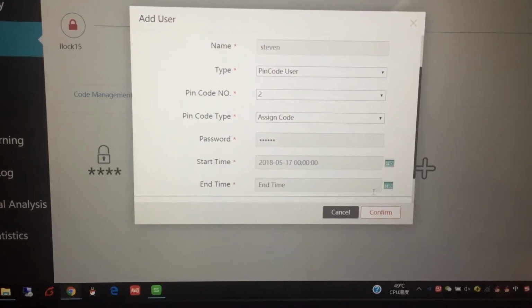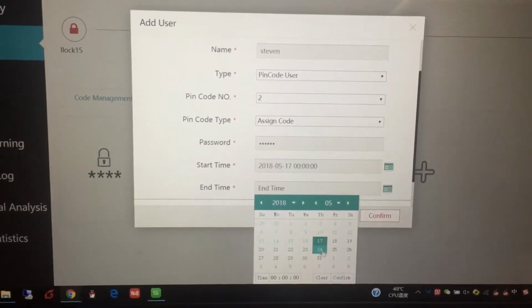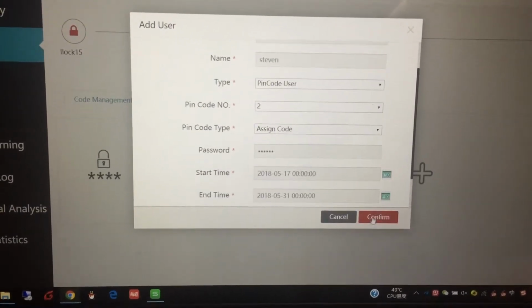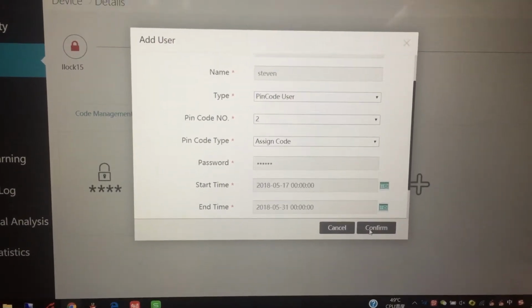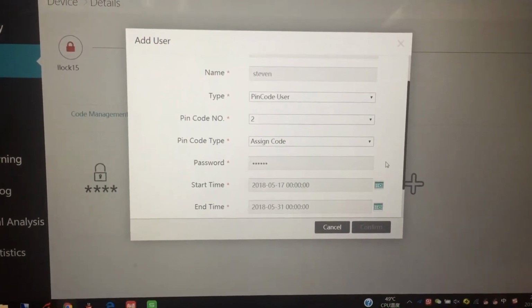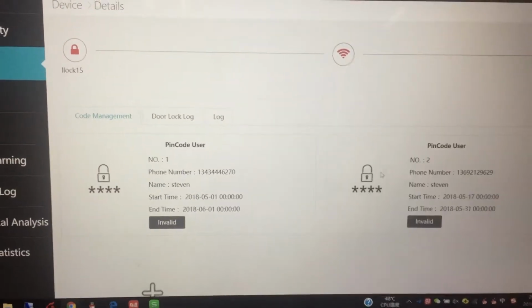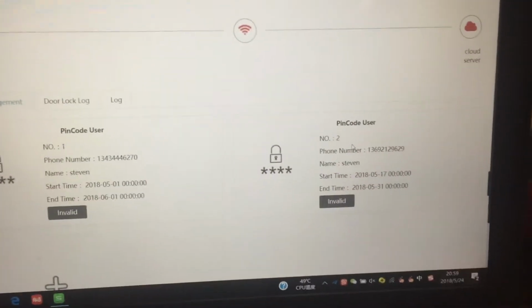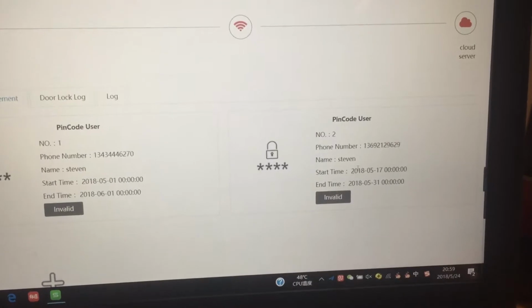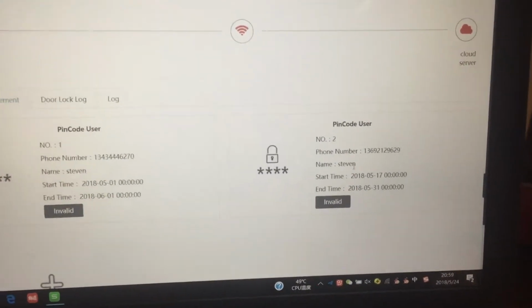And let's set the time here, for example, 2 weeks. You can see Steven, the number 2 pin code user, and the start time and the end time here.